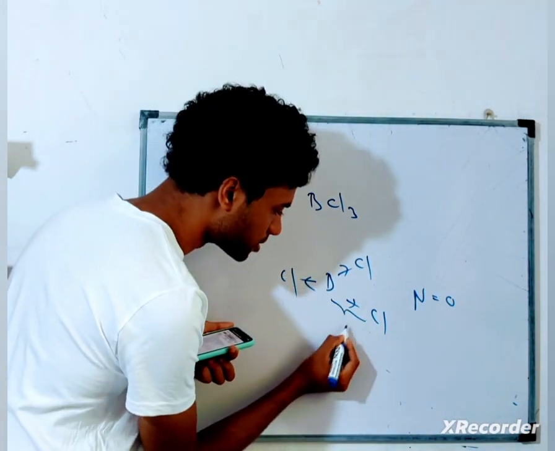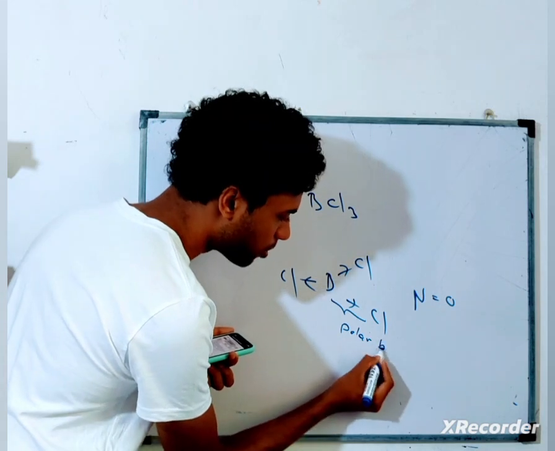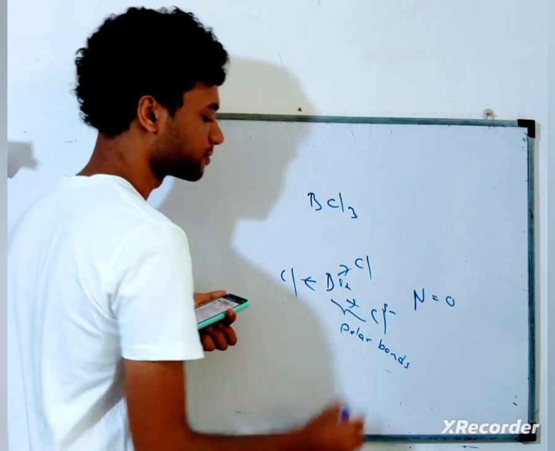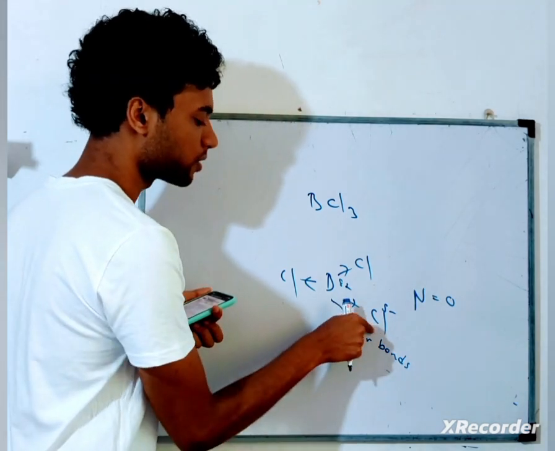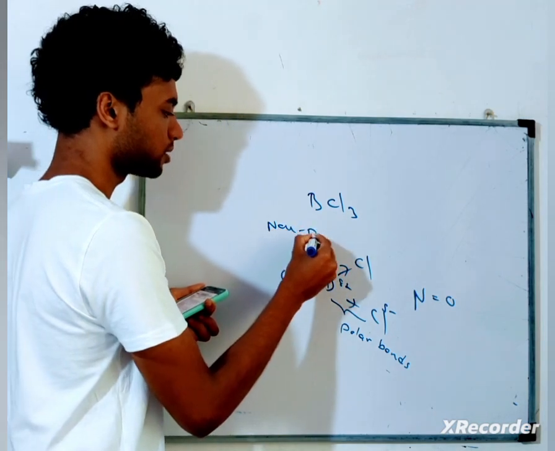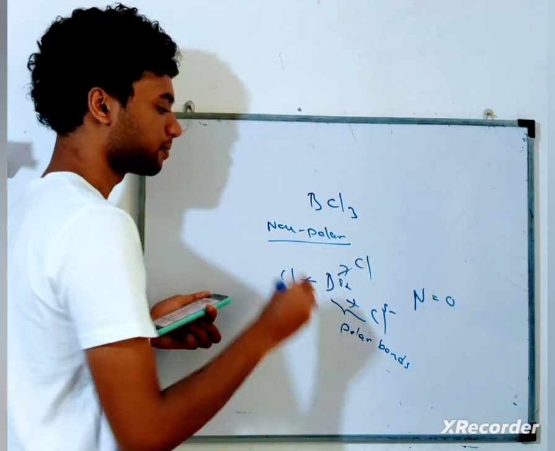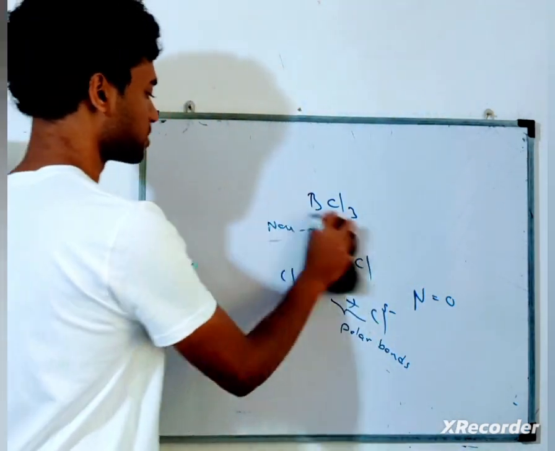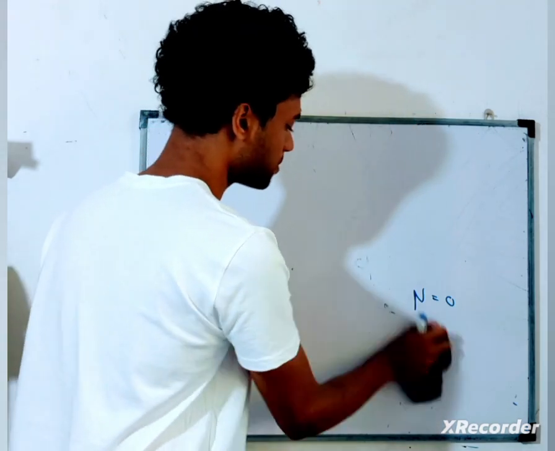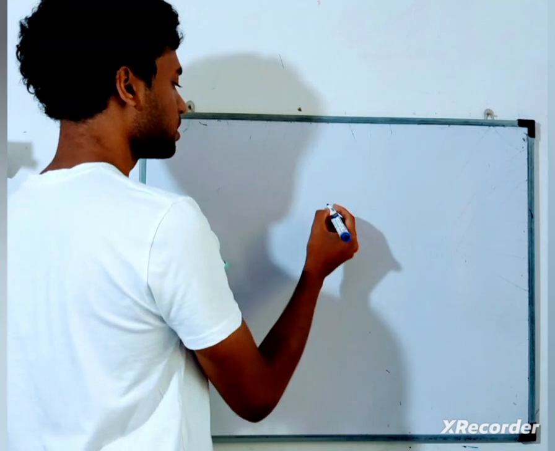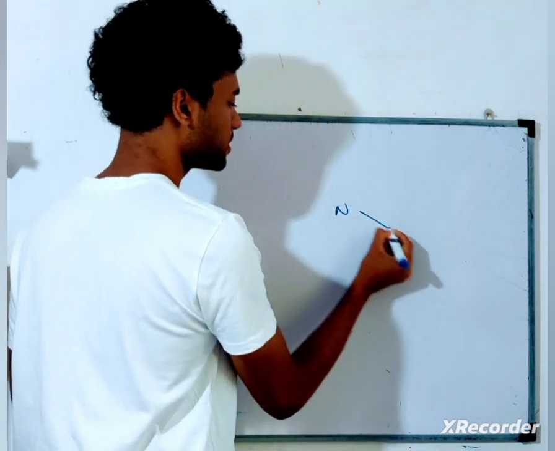But there are polar bonds. Now these are polar bonds, right? It's a very important point. Polar bonds are there because these are delta positive, these delta negative. More electrons are towards chlorine. But overall this molecule is non-polar, though it has polar bonds, because the dipole moment is 0. But if you consider something like nitrogen, it forms NCl3, right? Nitrogen forms NCl3.